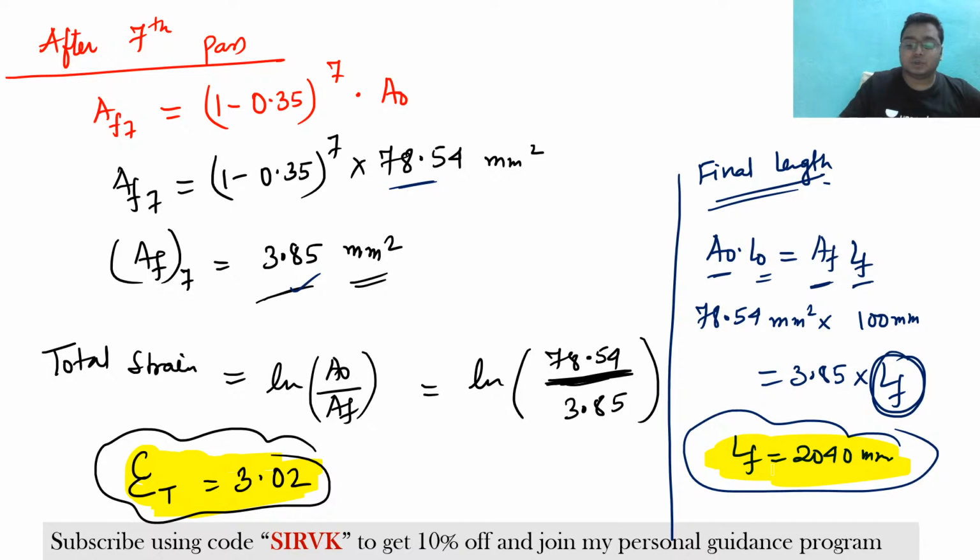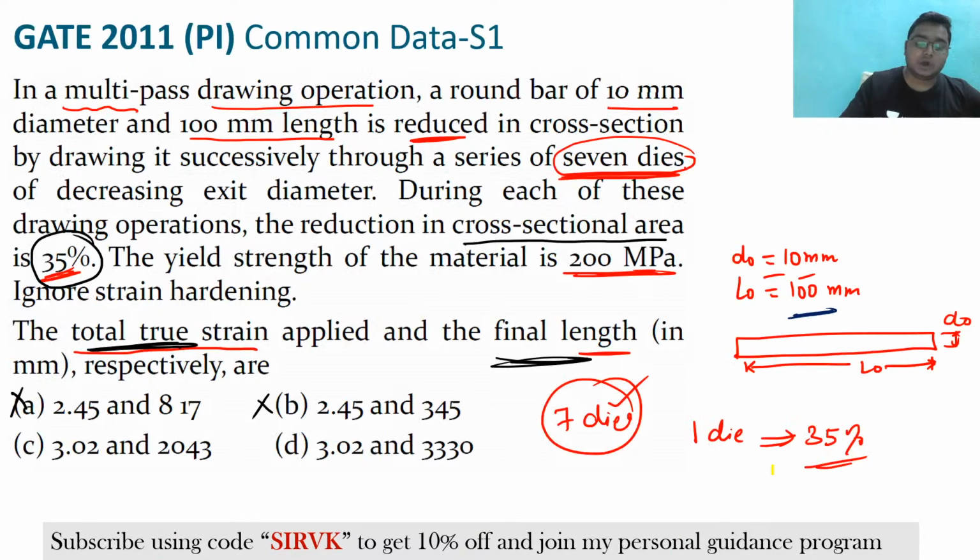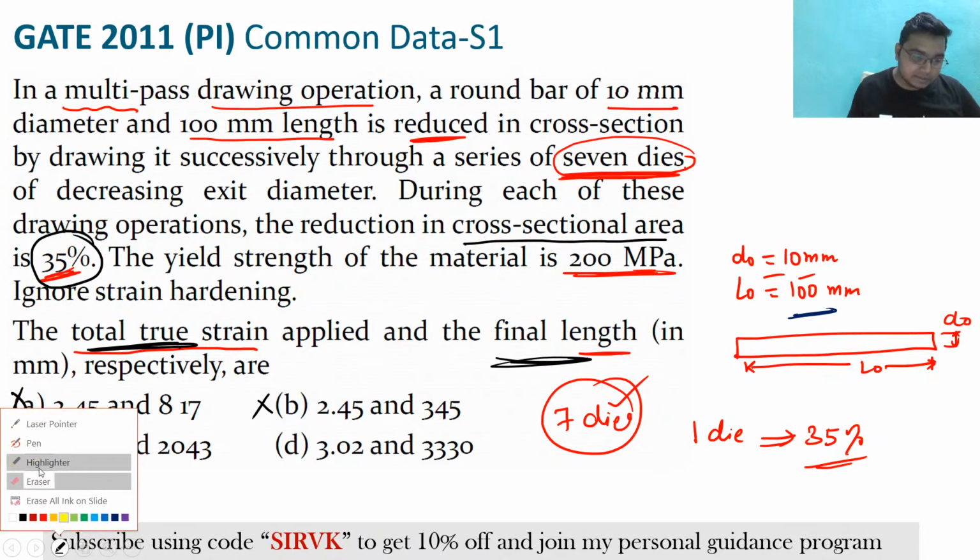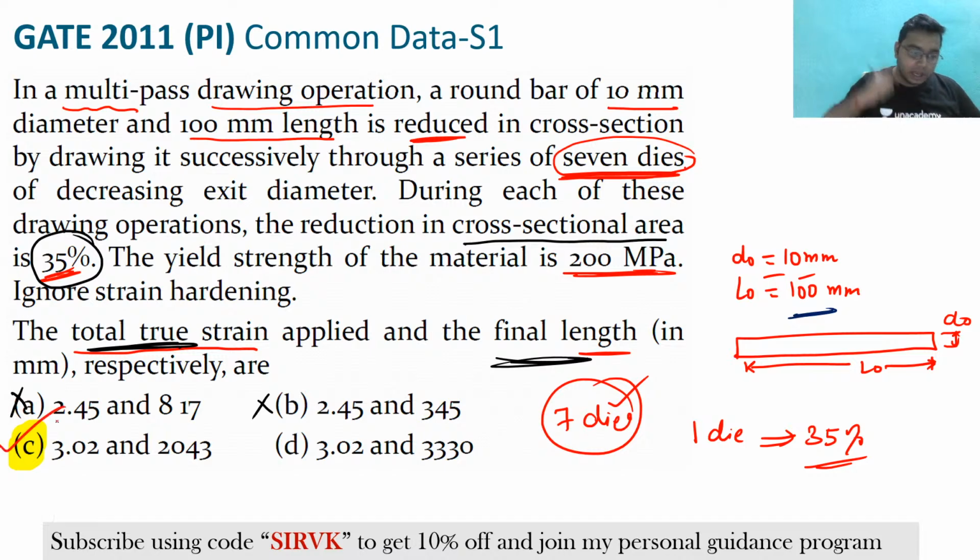Clear? So if you could see here in the question, this is the option C, which is the correct answer. Did you understand this question or not? Please tell me, have you understood this question or not? Very good quality of questions are there. Yes, Nicole, volume initial is equal to volume final. Very good, very good.